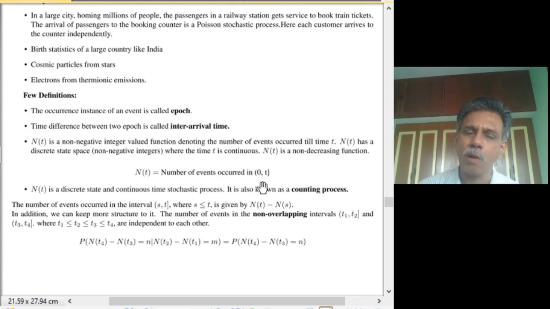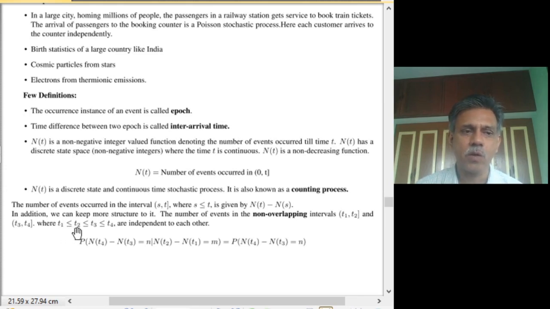Let us put some more structure into it. Let us look at two non-overlapping intervals. Let the intervals be defined as t1 to t2 and t3 to t4. What we mean by this is each interval is a non-trivial interval, which means that it is a finite interval. It is not an interval of duration 0, which is of no interest to us.